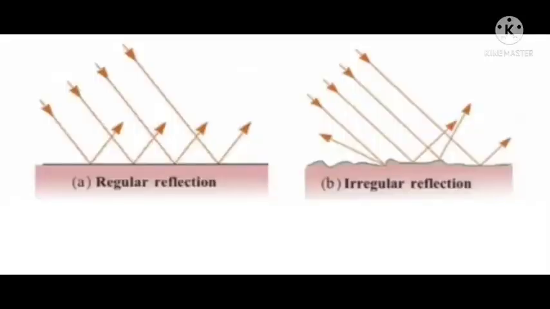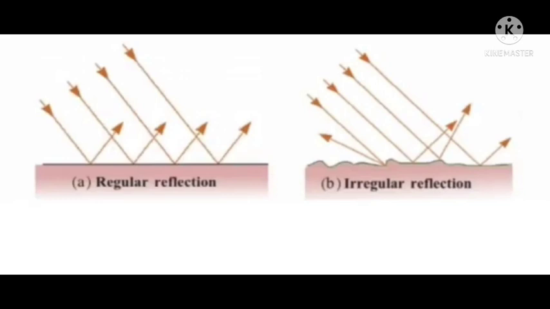Next, regular reflection and irregular reflection. We can see the picture. It shows regular reflection and irregular reflection. What difference is seen between the surfaces of the two objects?